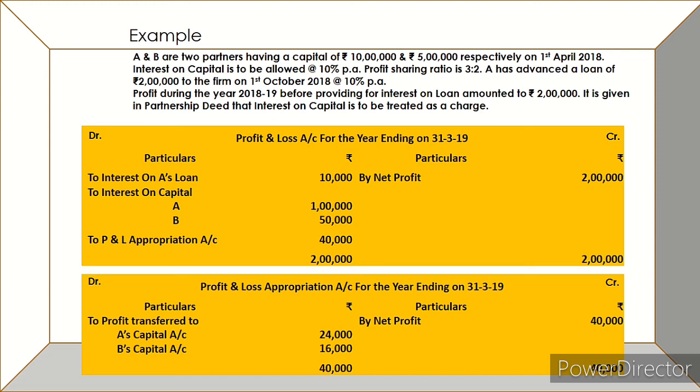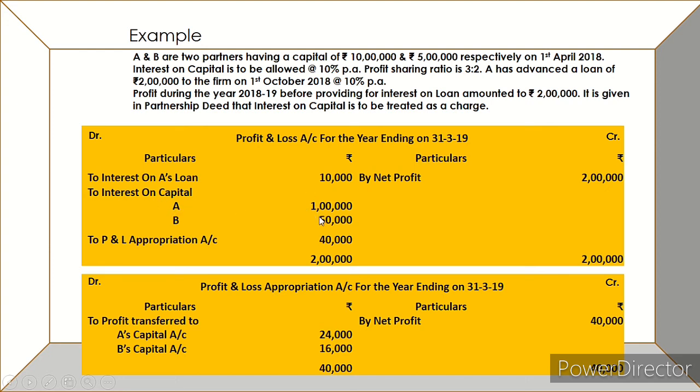So, first you will keep profit on the credit side. Then you will show interest on partner's loan that you can calculate. You can calculate interest on capital, which again will be shown in the P&L account because it is given to be a charge.